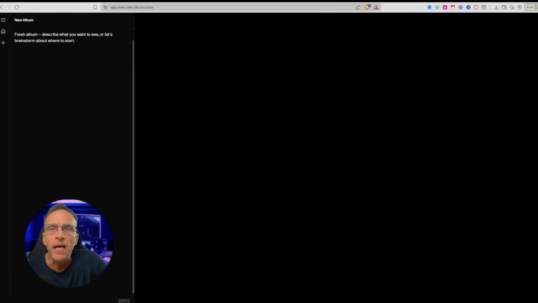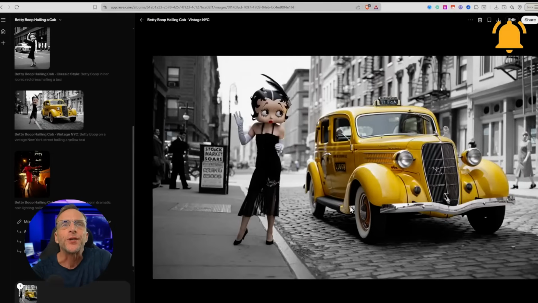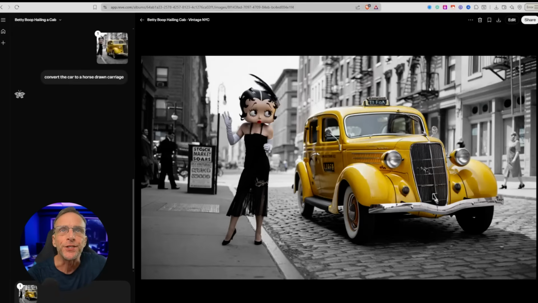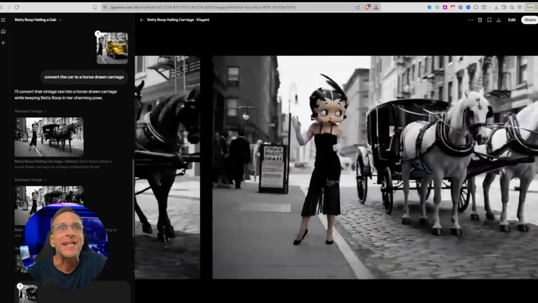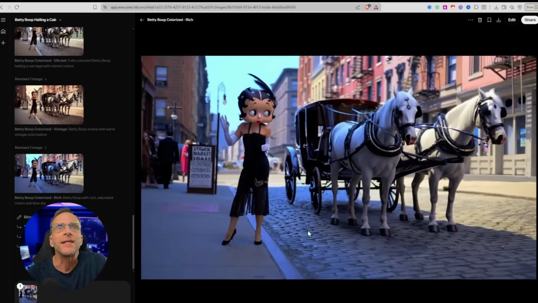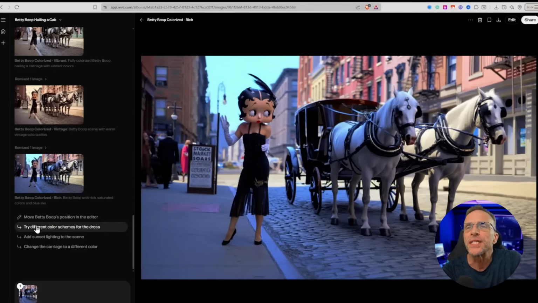Photo of Betty Boop hailing a cab. So these are pretty cool. That's nice. How about we convert the car to a horse-drawn carriage? So it had no problem with that. Colorize the entire image. Several different colorized styles. I like them all. How about we just choose this, try different color schemes for the dress?